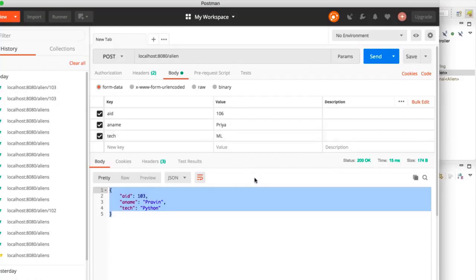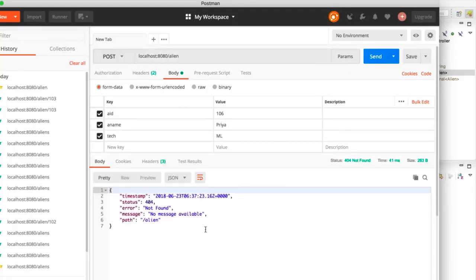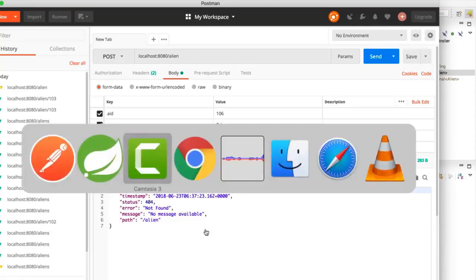Now, how will I send data? So first of all, it's a post request. This is the URL, and then I will click on send. Okay, I got an error. It says 404. Of course, right? We have not done anything on server side, so the resource is not available. So we don't have anything which will accept the request. So I will go back to my server.